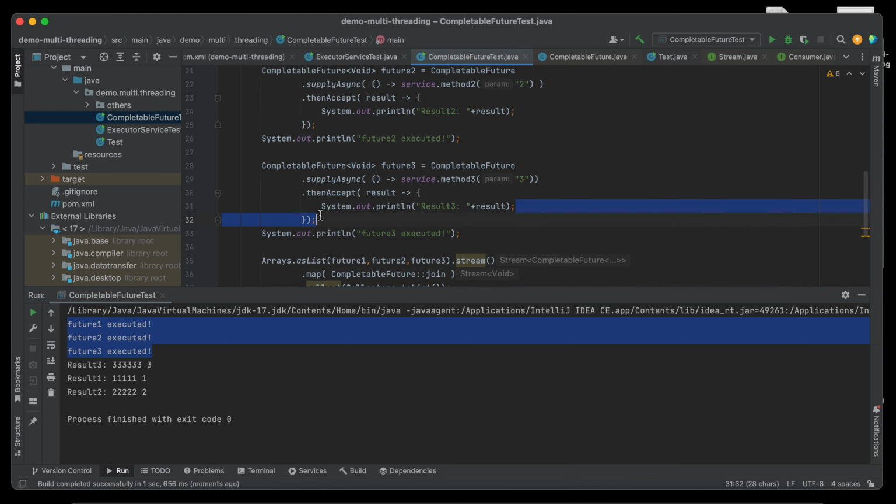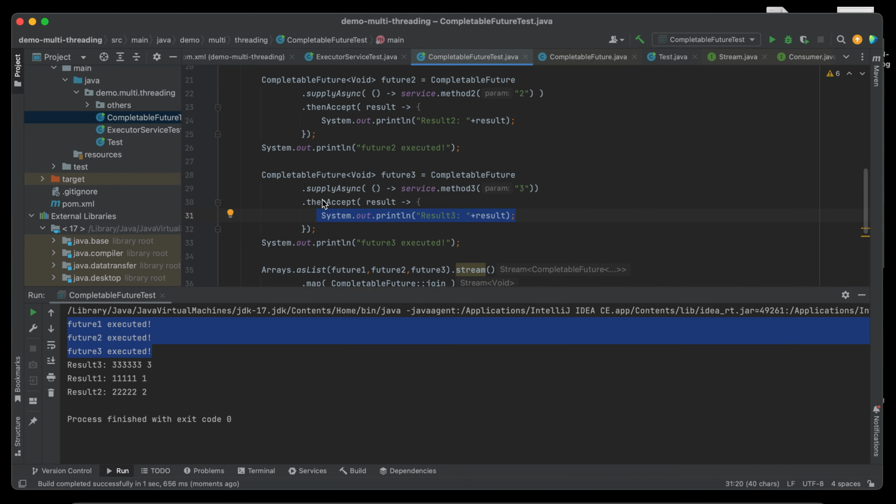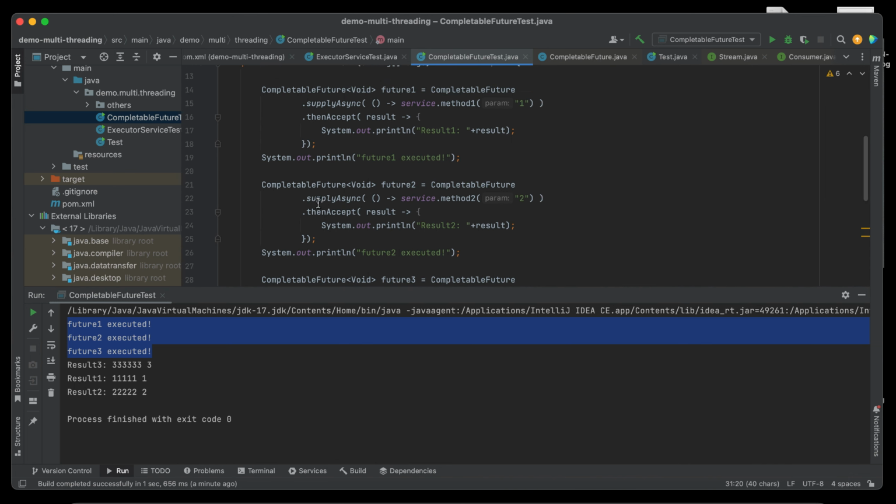See this one. And then the second one to finish is method 1, which is this one. And the last one is result 2, this one.